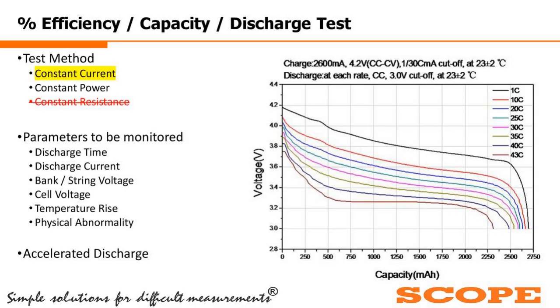So it is always recommended that whenever you are doing the discharge test, you set the discharge current and the discharge time, and based on the discharge current, you do the discharge test. In the accelerated discharge, you are not getting the full capacity of the battery.